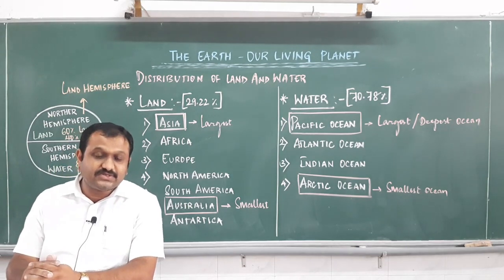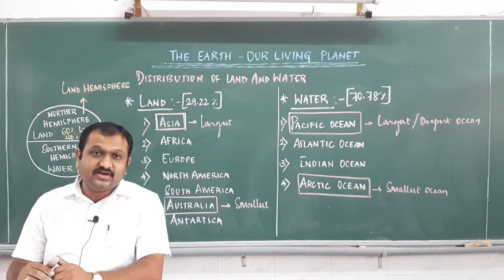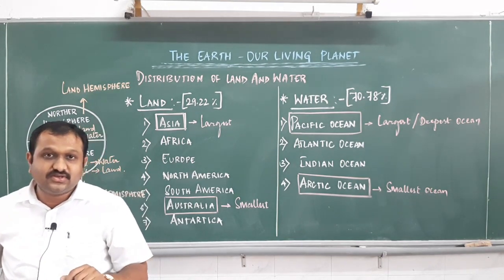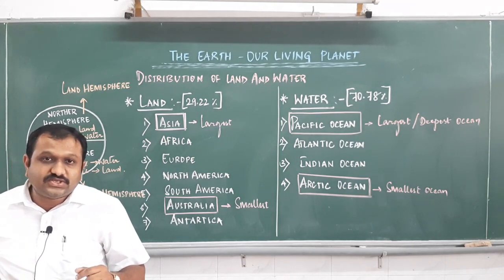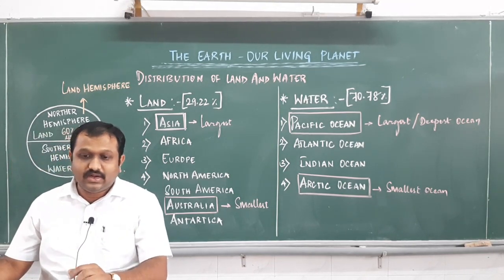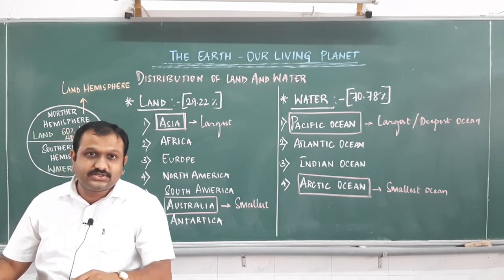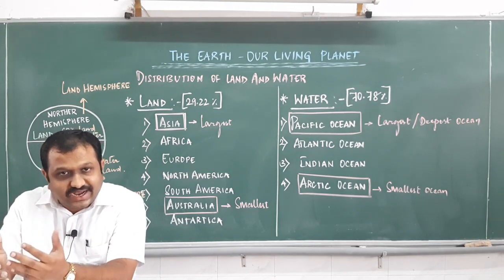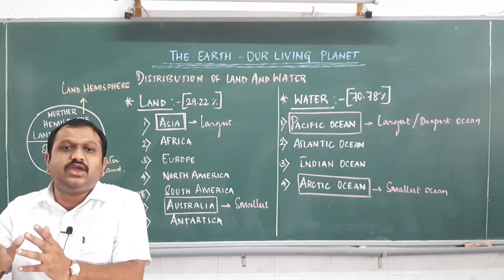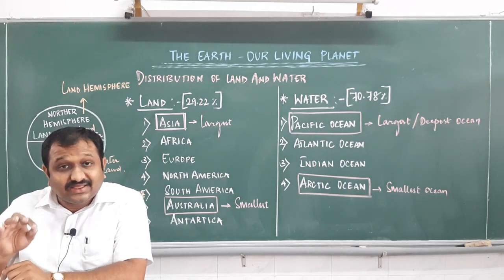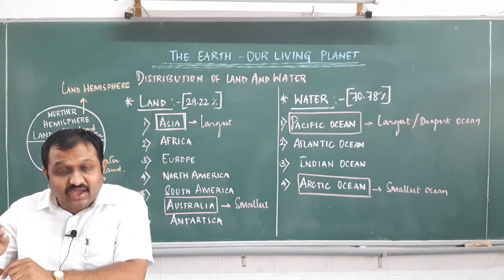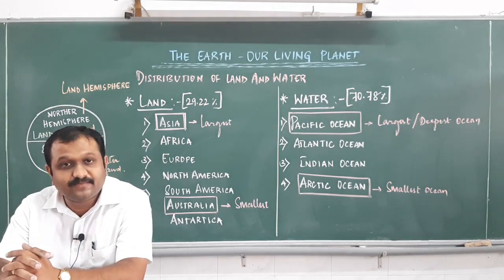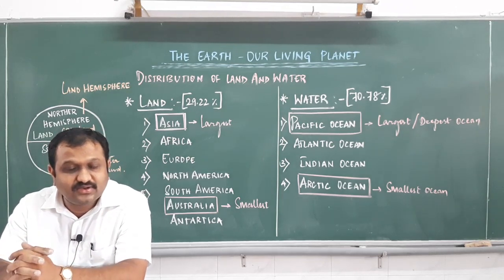With all these concepts, we are ending with distribution of land and water bodies, and our next concept is all about latitudes and longitudes. Hope you are all very familiar with these two words, latitudes and longitudes. Before I start, it is very important to know why latitudes and longitudes play a very important role when we are discussing concepts on Earth. Why is it very important?